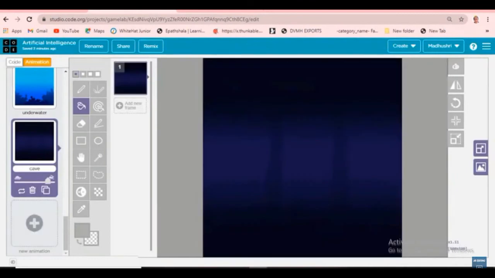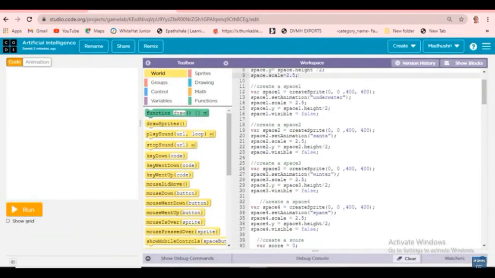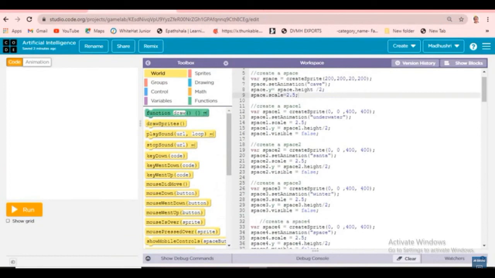Okay, so let's move to the code tab. So this is our code tab. This is over, and space dot y is equal to space dot height divided by 2. So what are they saying? Do you know what is horizontal and vertical? I mean x and y. X means a sleeping line, Y means a straight line.